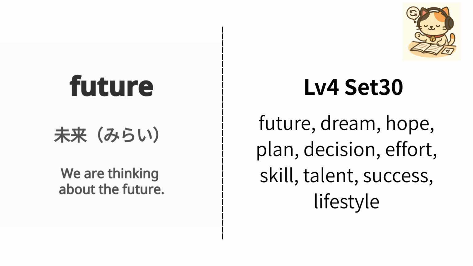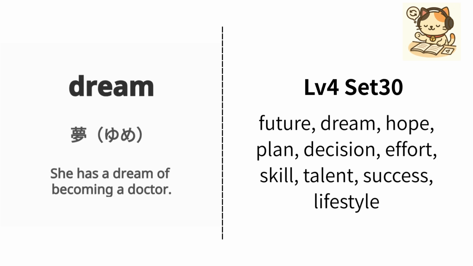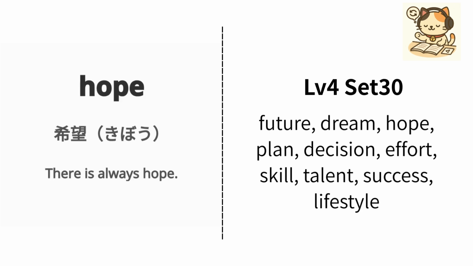Repeat, future. English is dream. Japanese is yume. Example: She has a dream of becoming a doctor. Kanojo ni wa isha ni naru yume ga arimasu. Repeat, dream. English is hope. Japanese is kibo. Example: There is always hope. Itsumo kibo ga arimasu. Repeat, hope.